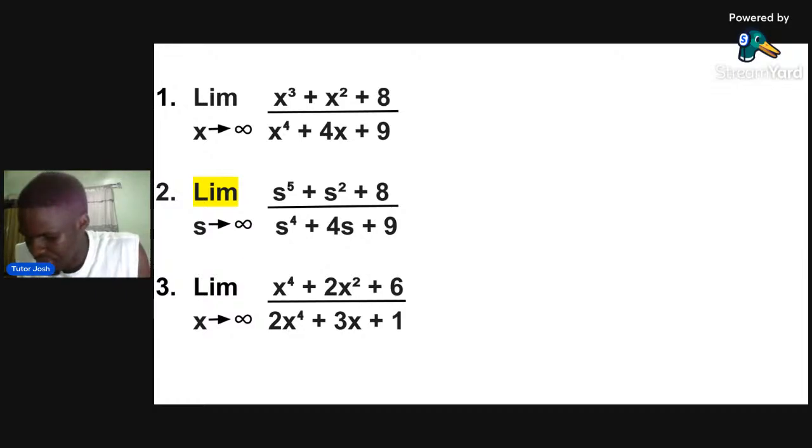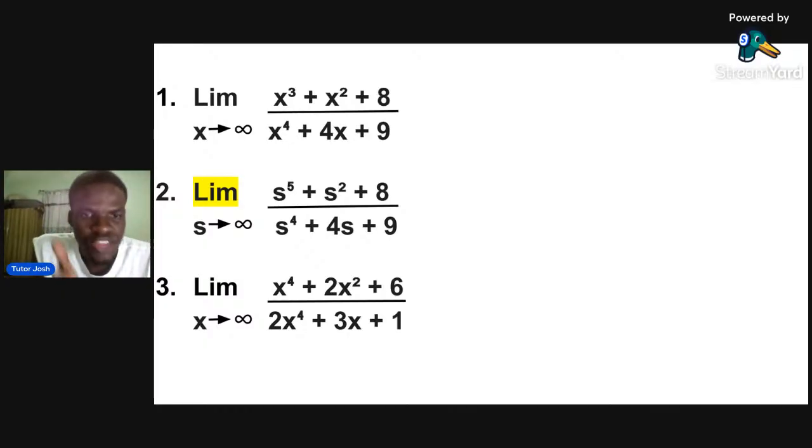So please, I want you to type the answer for me in the comment section. Yes, 1 over 2, because the coefficient of the numerator is 1, which is an invisible 1 that you cannot see, right? And for the denominator, it is 2. So the answer to this third one is 1 over 2. Please type 1 over 2 in the comment section.